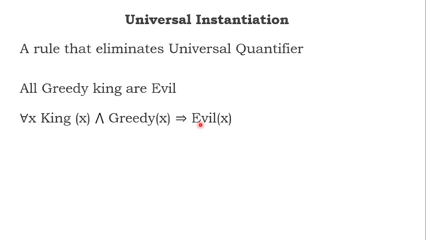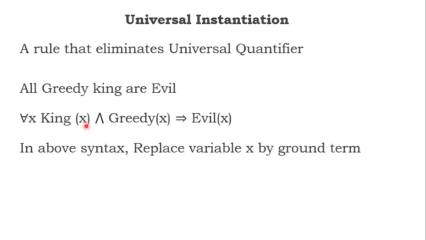Whatever we are telling the computer, there are many x. That's what we use for all. Sir, remove this for all, then tell me who is that x? It can be John, it can be David, it can be Rahul, it can be anything, just to put in place of x.